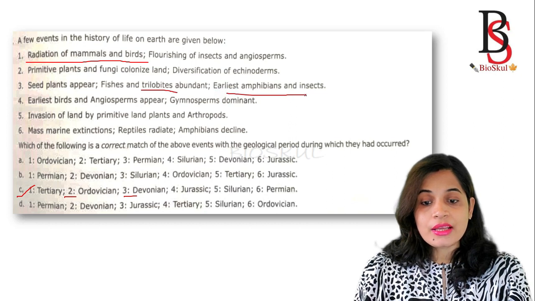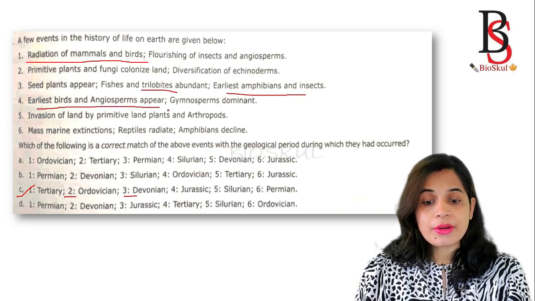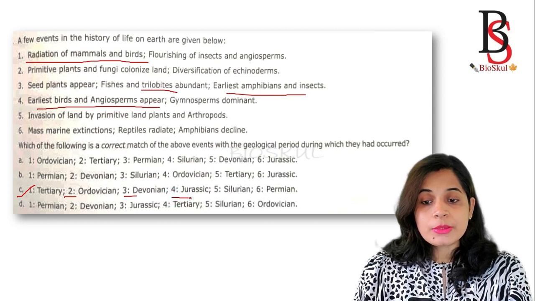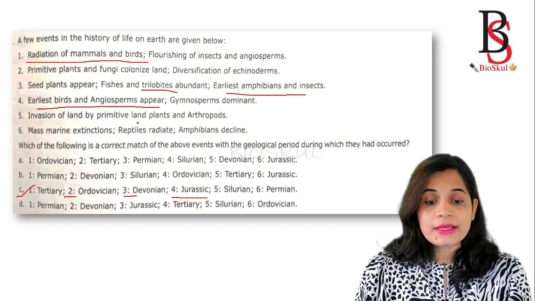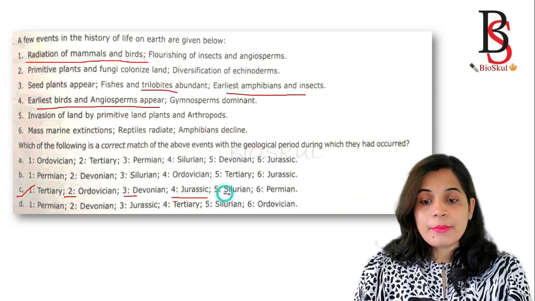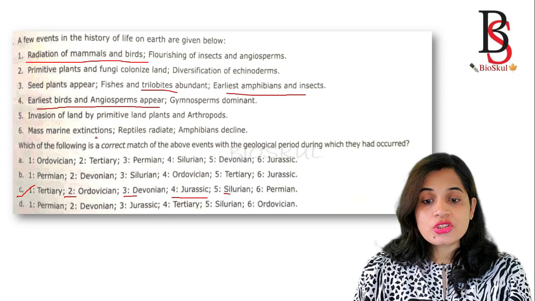Okay, so amphibians appeared in the Devonian period. Earliest birds and angiosperms appear. We have seen that the earliest birds appeared in the Jurassic period. Invasion of land by primitive land plants and arthropods in the Silurian period. Mass marine extinction, reptiles radiate and amphibians decline.